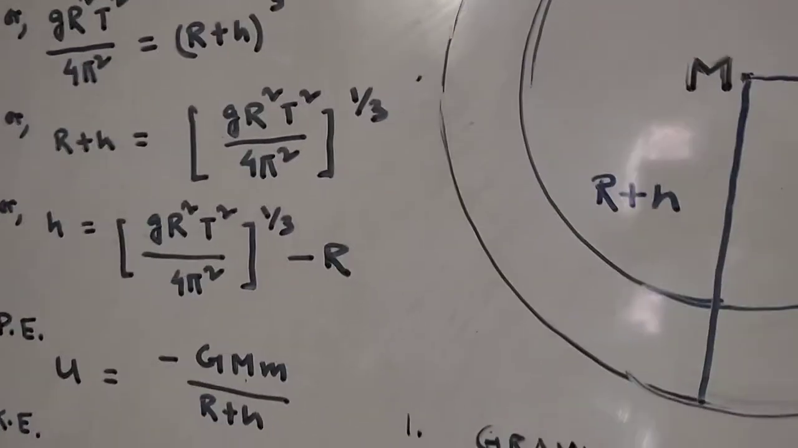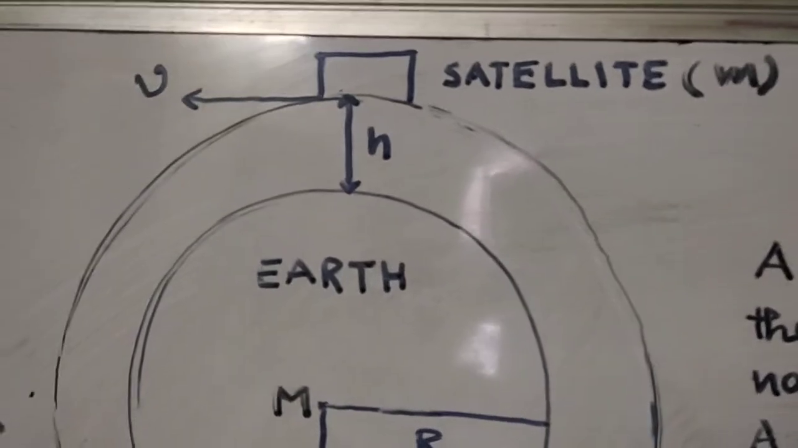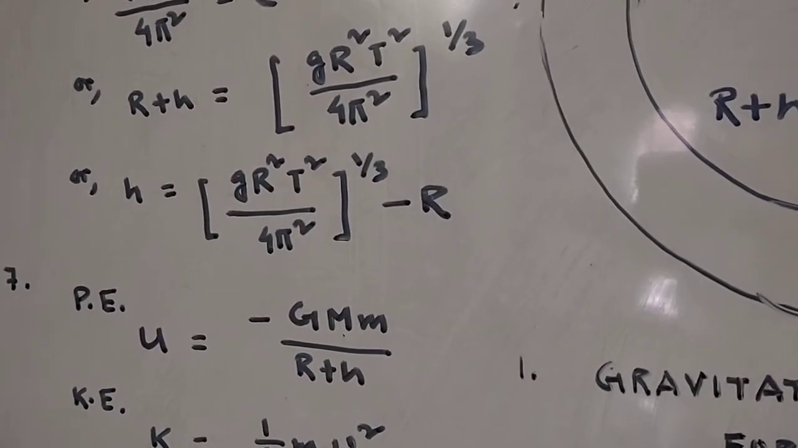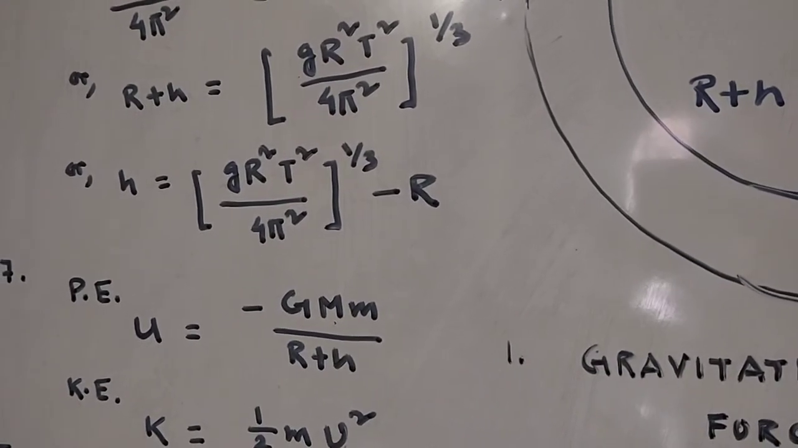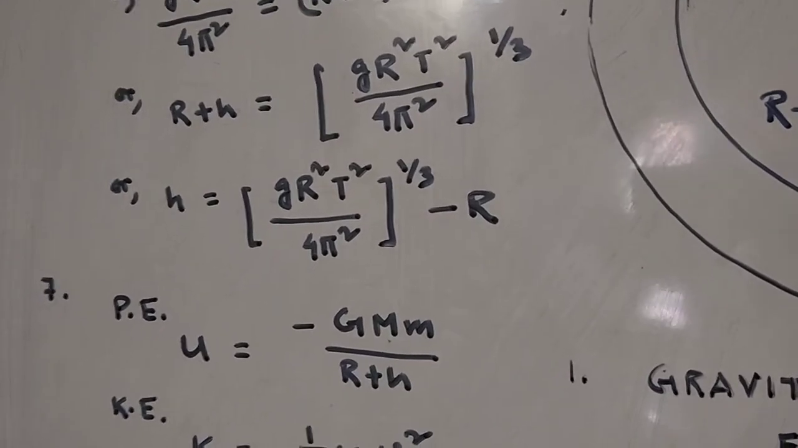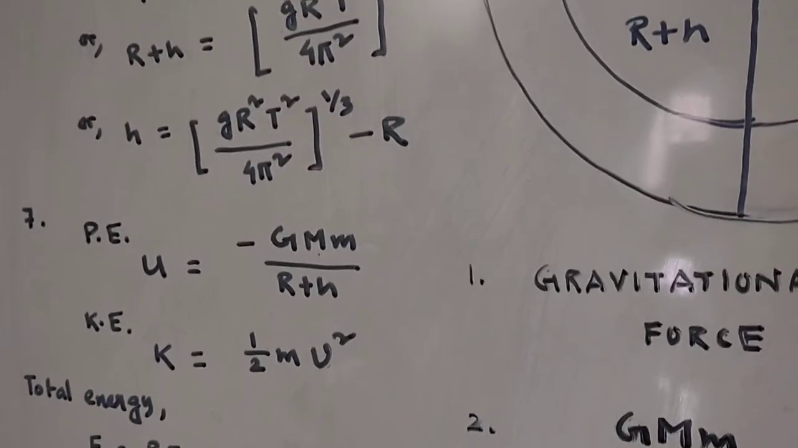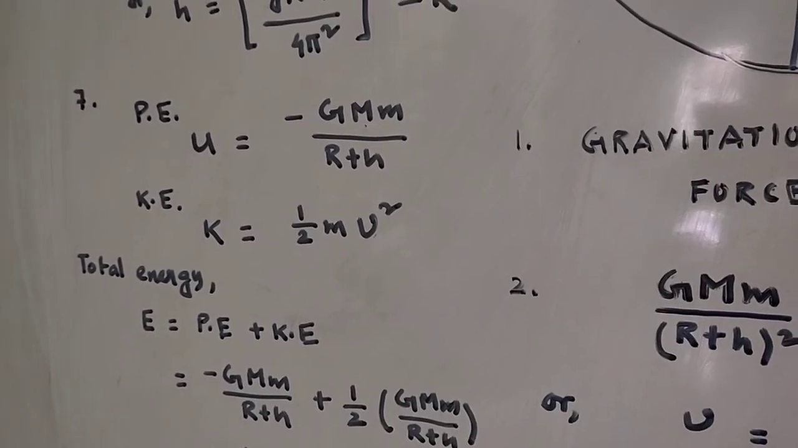Now if we have to calculate potential energy and kinetic energy, then potential energy at that specific point comes out to be, as we have already defined, U equal to minus G capital M small m by (R plus h), where R plus h is the distance from the center, capital M is the mass of the earth, and small m is the mass of the satellite. Kinetic energy is half m v square. So total energy is potential energy plus kinetic energy.